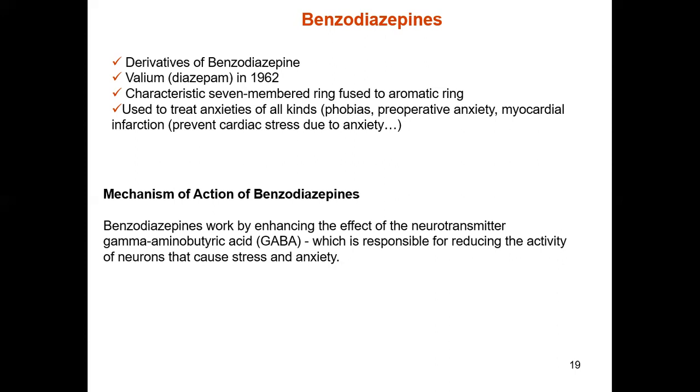This GABA is an inhibitory neurotransmitter. Why is it important? Because it regulates the stress and anxiety in human beings. So this neurotransmitter's effect is enhanced by the benzodiazepine.